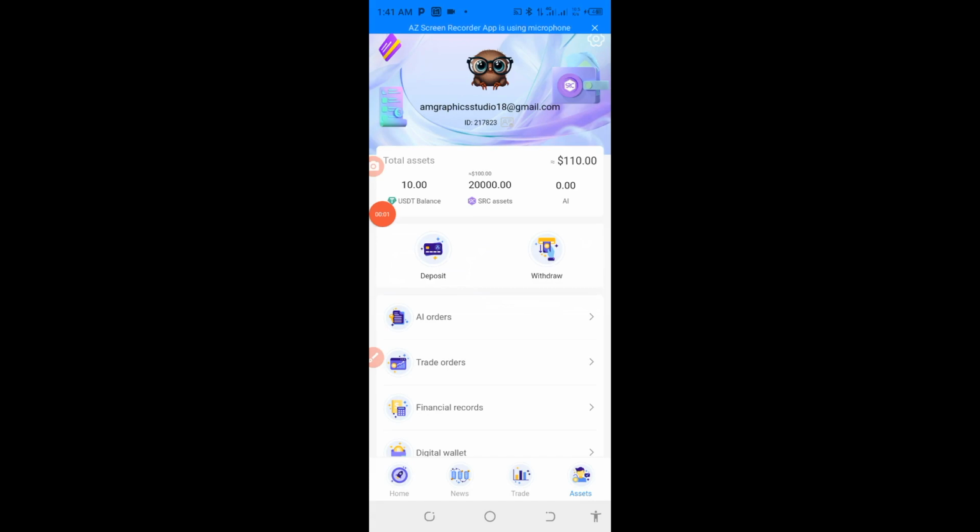Hey guys, you know you can make money for yourself without investment. As you can see, I came across this app. I have been given 10 USDT, and then I have been given SRC asset, that is 20,000